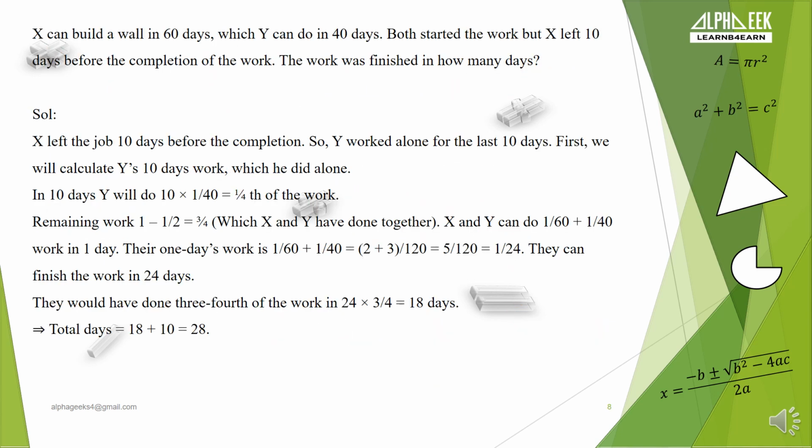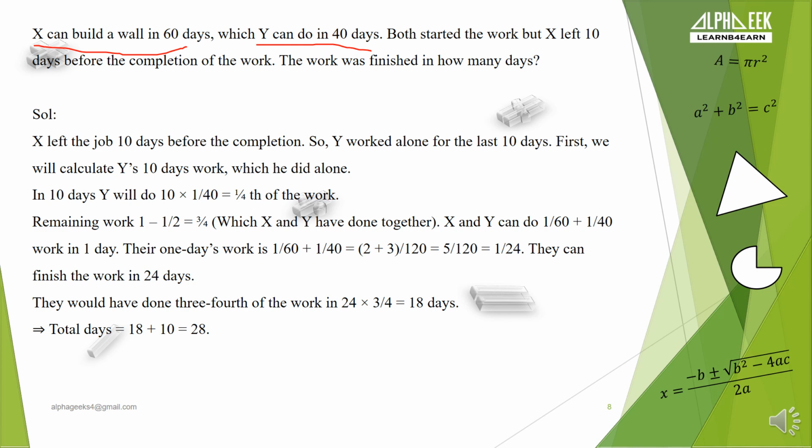Let's move on to our next example. So let's read the question. What the question is saying to us: X can build a wall in 60 days, which Y can do in 40 days. Correct. If X is working alone, he can build a wall in 60 days, and if Y is working alone, then he can build a wall in 40 days.